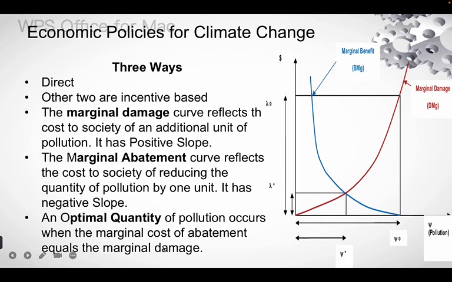Economic policies for climate change. Basically, there are three ways. One is direct, and two are incentive based. Now, what is the marginal damage curve? The marginal damage curve is the red one.